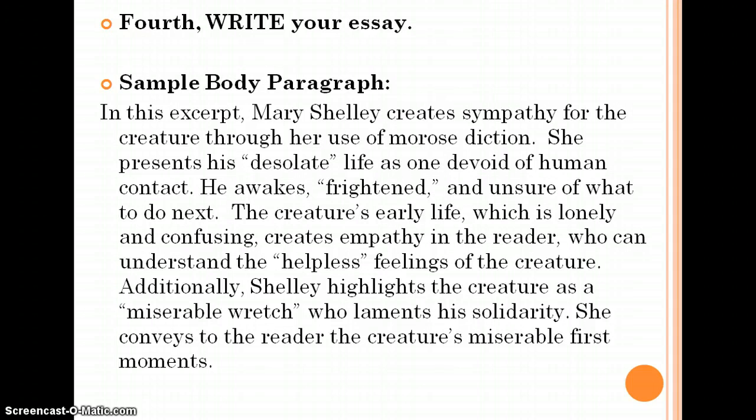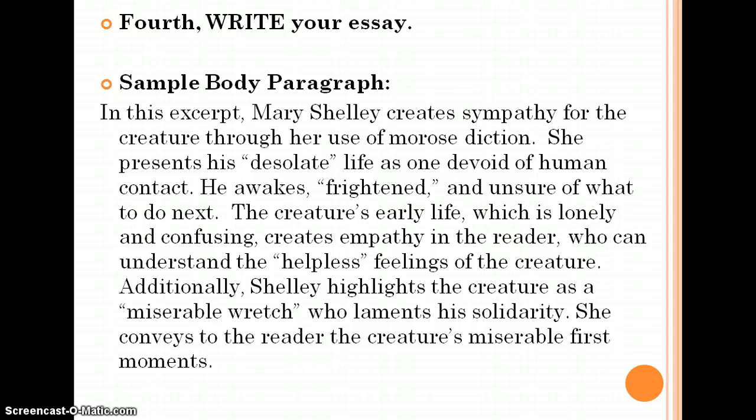Fourth, write your essay. Here's my sample body paragraph where I've pulled out my information from my quickie outline. In this excerpt, Mary Shelley creates sympathy for the creature through her use of morose diction. You notice how I've got an adjective there. It's not just diction, but I'm telling you the tone of it. She presents his desolate life as one devoid of human contact. He awakes, frightened, and unsure of what to do next. The creature's early life, which is lonely and confusing, creates empathy in the reader, who can understand the helpless feelings of the creature. Additionally, Shelley highlights the creature as a miserable wretch who laments his solitude.